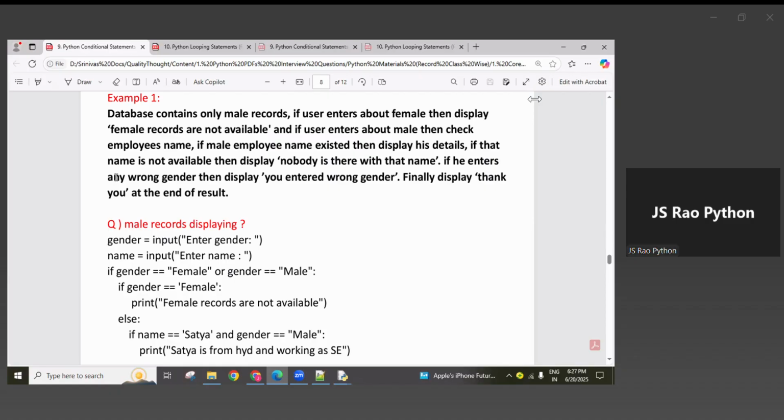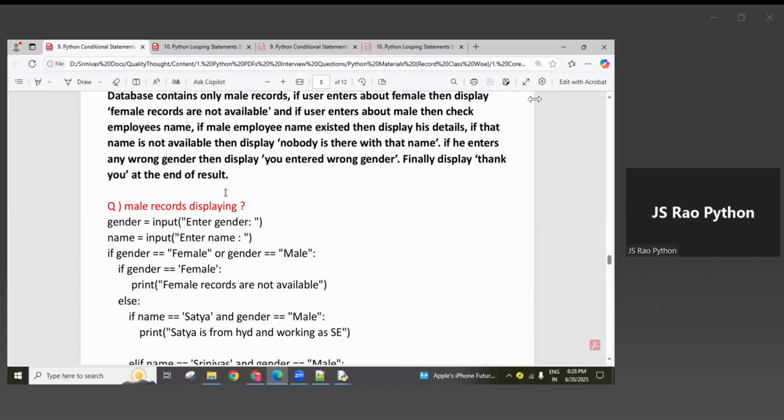If he enters any wrong gender, not male and not female, then I want to display: you entered wrong gender. Finally, display the thank you message at the end of the result. Are you clear? Here, multiple conditions are there, guys. So as per that requirement, we can create the coding.